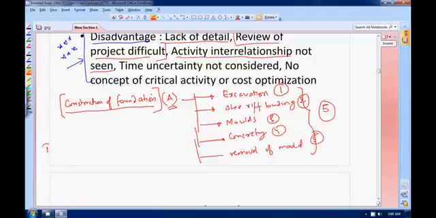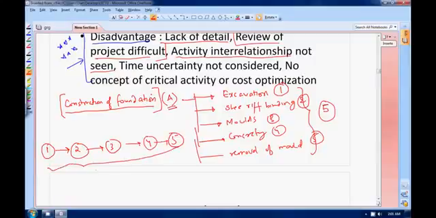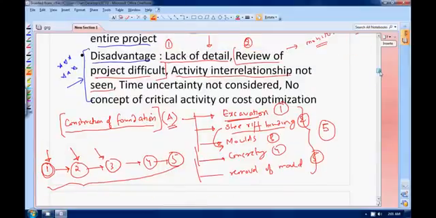They will run in this type of sequence. 1 will happen, then 2 will happen, then 3, then 4, and then 5. This is called activity interdependency or activity interrelationship. You cannot start with 2 until 1 is done. So 2 is dependent on 1. After 1 is finished, that is after you have completed your excavation, then only you can start binding your steel. After you have bound your steel, then only you can put your molds. So they are all dependent on the previous activity. This type of relationship is not shown in bar charts.